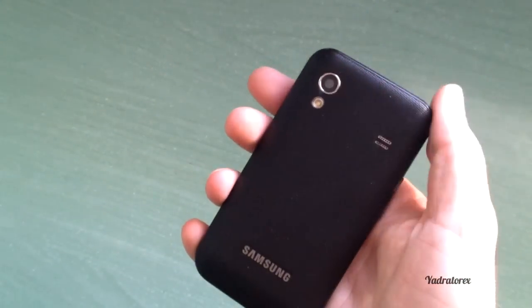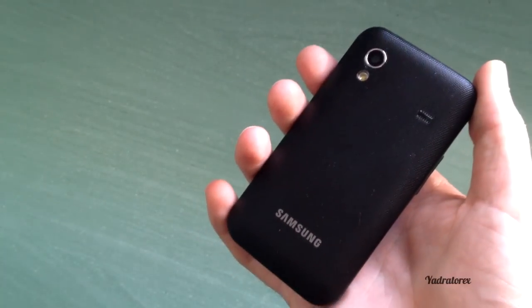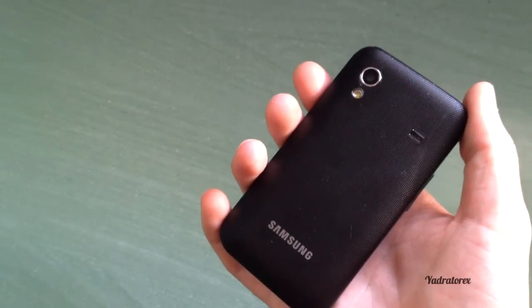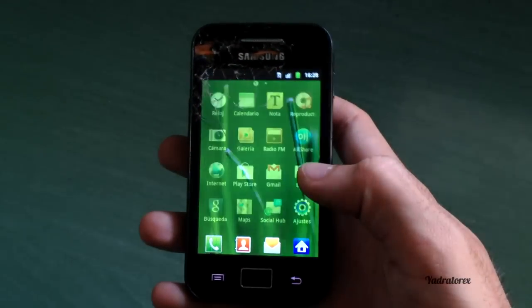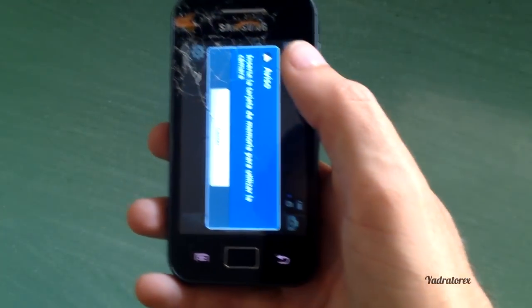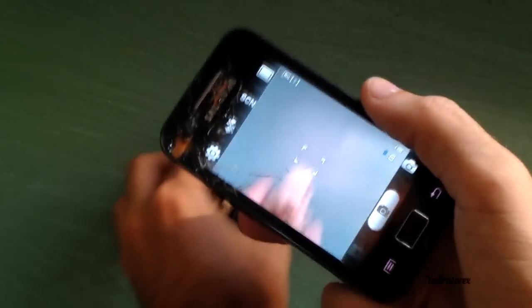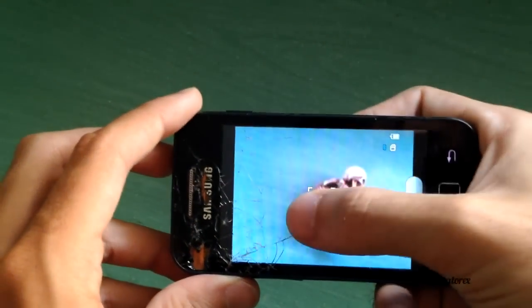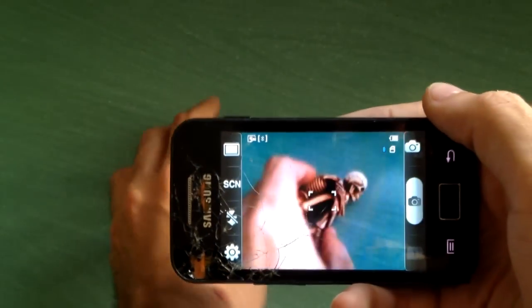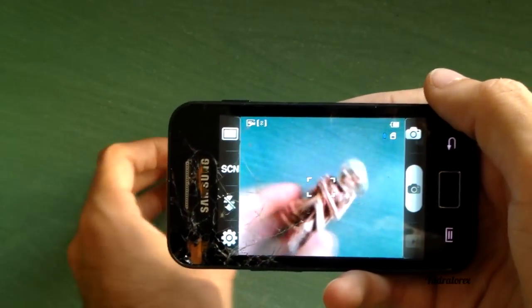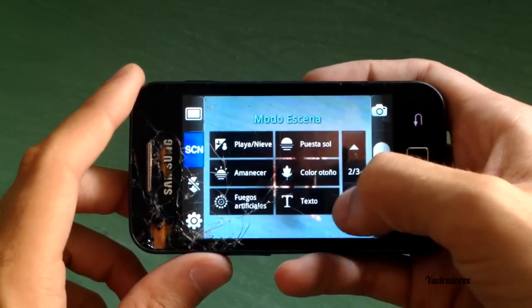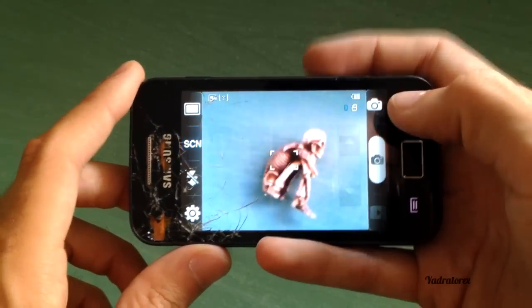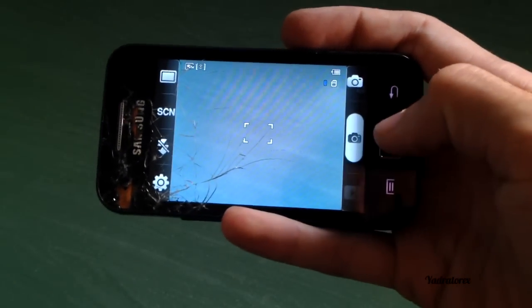Okay, as I told you at the start, it has 5 megapixel camera and it records at 480p at 24 frames per second. Okay, let's take a look at the camera. I haven't put any micro SD card. It looks okay, not very bad. There we found different modes: night, sports, desk, different. Okay,